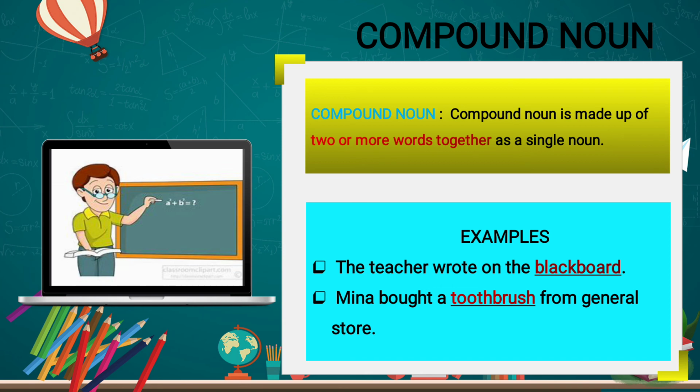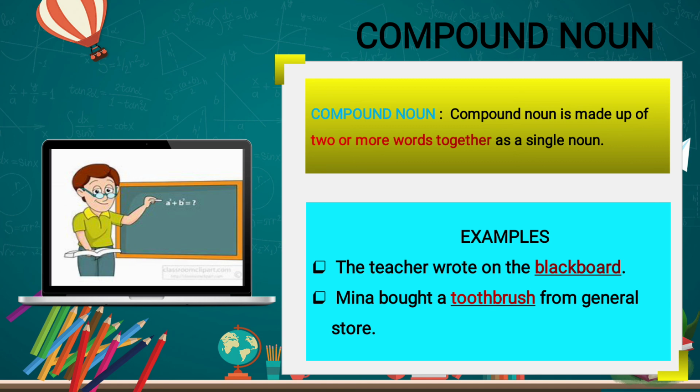Black and board, two different words are there. But if we join them together, they form a new word, a new noun, that is blackboard. So blackboard is an example of a compound noun. See in the picture the teacher is writing on the blackboard. The formula is written on the blackboard.